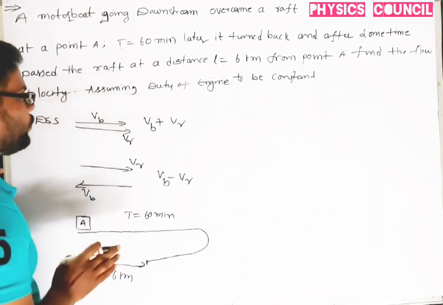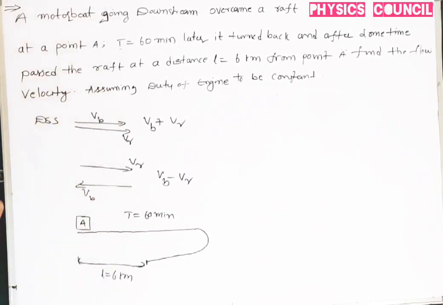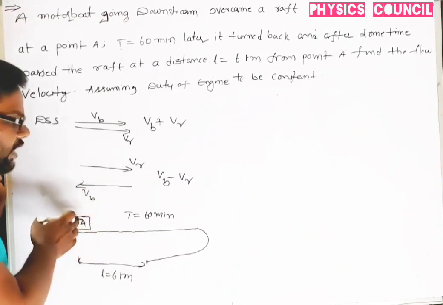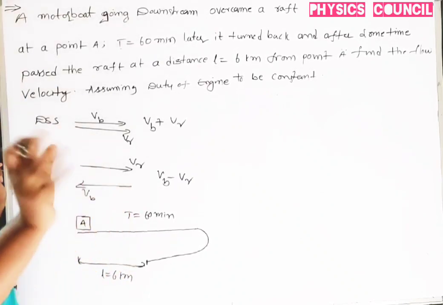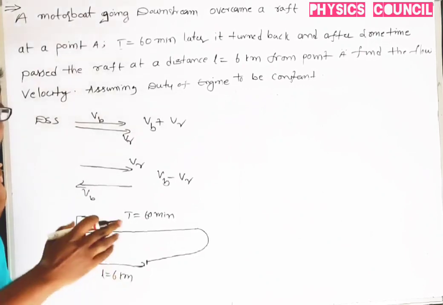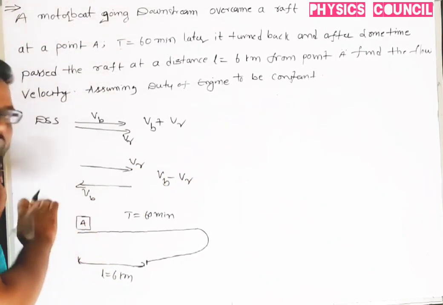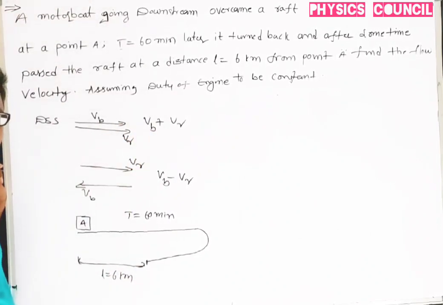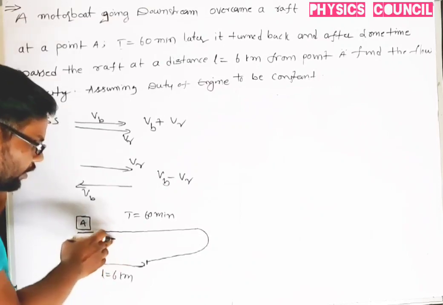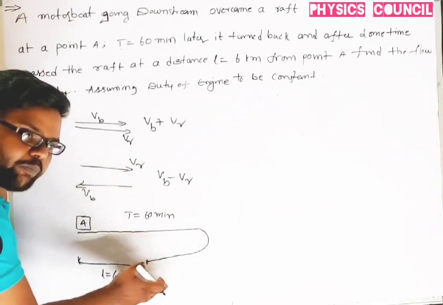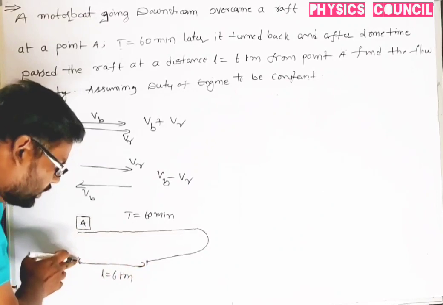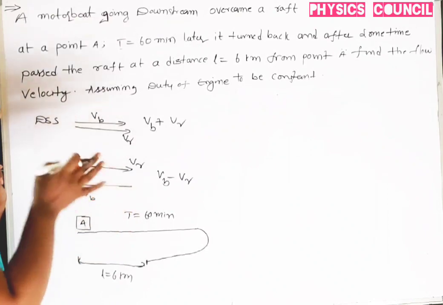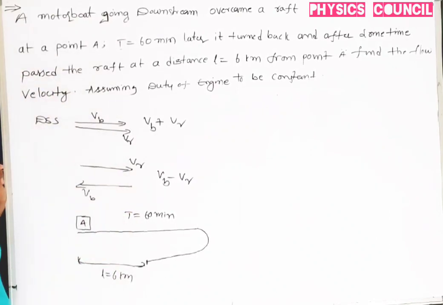What we need to find is the flow velocity. The velocity of the raft is equal to the velocity of the river, right? No one is going to drive that raft. That's why the velocity of the raft is equal to the velocity of the river. And while coming in the case of upstream, from here to here the distance is L is equal to 6 kilometers. That is the data given in the question itself.